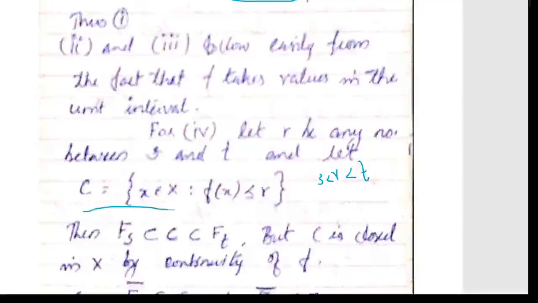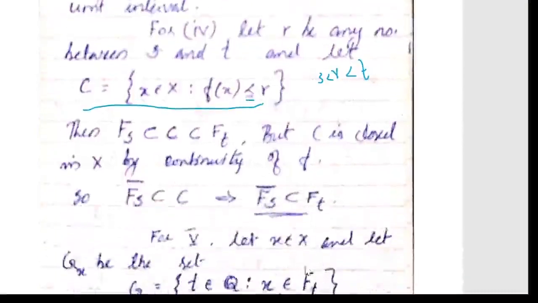Now C is closed, right? Since we are taking the less than or equal to quantity, C is closed in X by continuity of f. So what do we have? The closure of F_s should be contained in C, which implies the closure of F_s is contained in F_t. So you have taken an r in between s and t, and you have defined the set C. Now F_s is contained in C, which is contained in F_t.